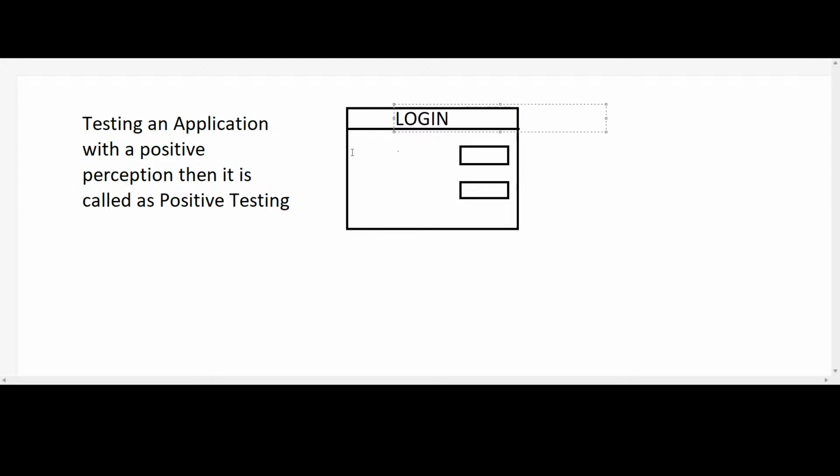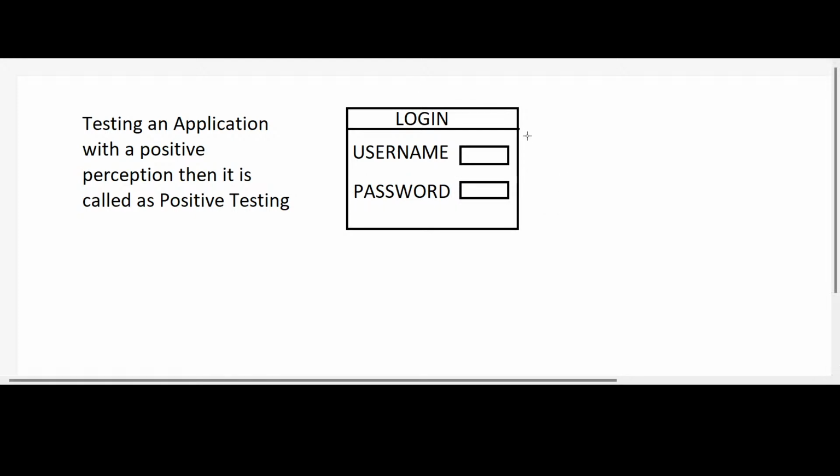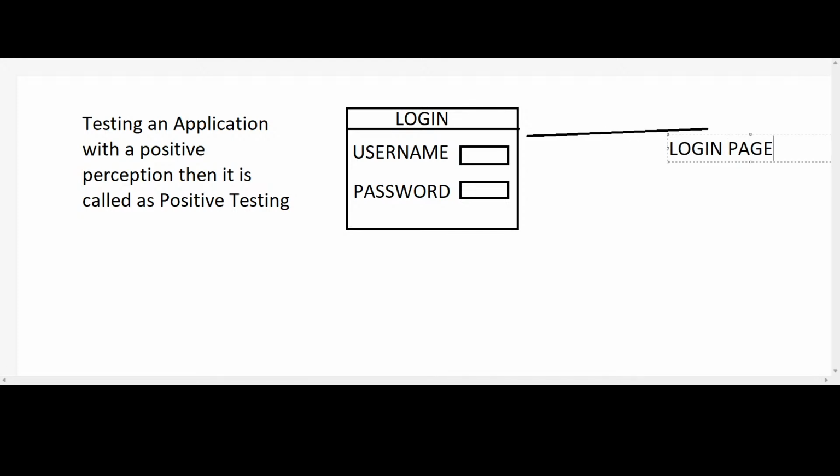So followed by this, what is this field for? User name. Likewise, it is showing password here. Let me adjust something. Yeah, this is the correct one. This is for password. So there is a web page which has one page that is called the login page. Okay, this is called the login page. I can mention login page.